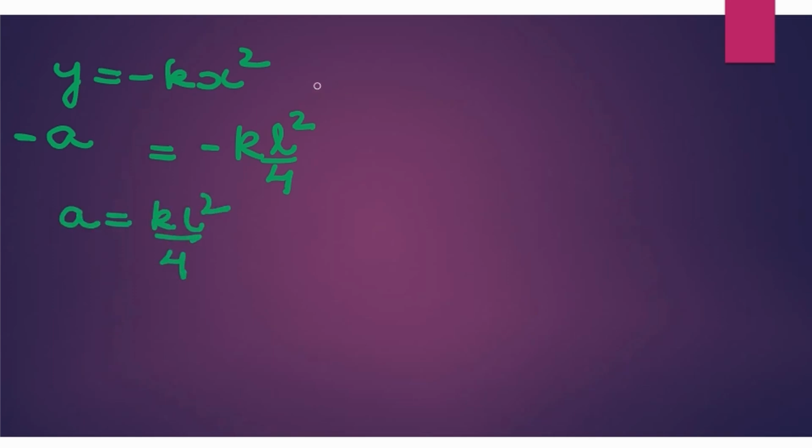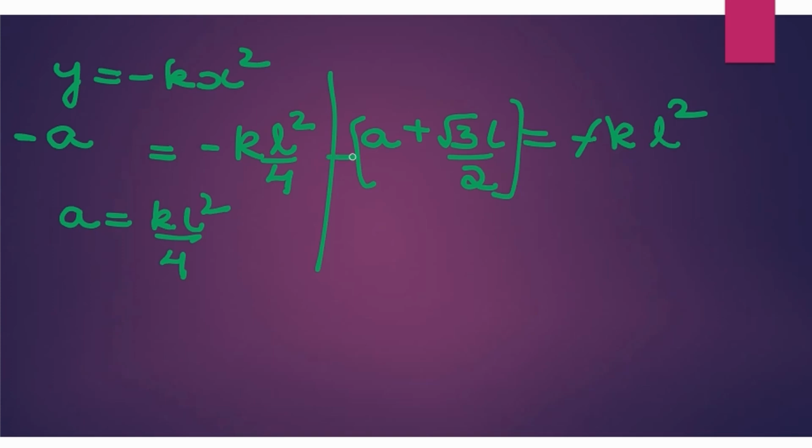And then coming to the next point. That next one is nothing but y is A plus root 3L by 2. So first coordinate is done. So for D I am applying root 3L by 2 is equal to minus k times the x coordinate, which is L, so L square. So again, this is total minus times of A plus root 3L by 2. Now I am talking about the next coordinates. That's our final coordinate. That is R by 2 comma minus A plus root 3L. So minus times of A plus root 3L is equal to minus k R square by 4.